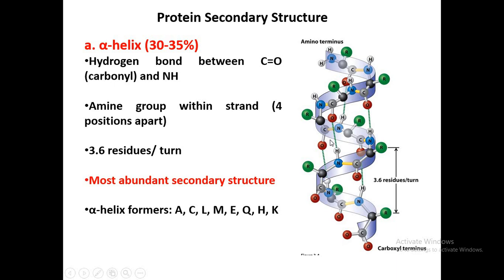Every time, a bond is forming between the hydrogen of the amide group and the oxygen of the carbonyl group. Due to this hydrogen bonding between the oxygen of carbonyl and the hydrogen of amide, the protein has a twisted structure, and it coils on itself and takes the right-handed form and forms an alpha helix.